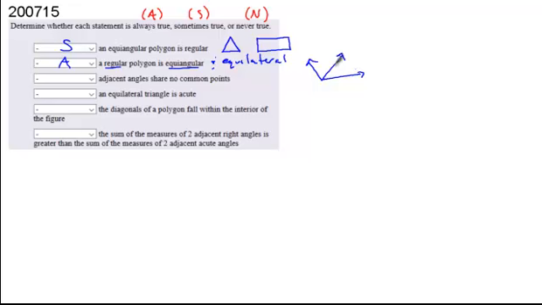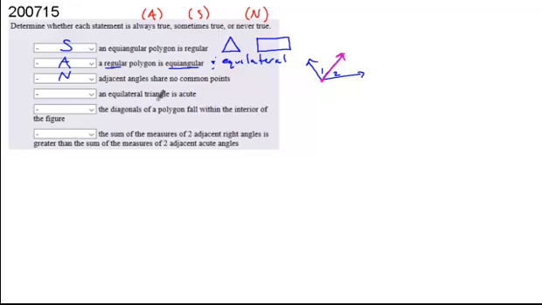What about adjacent angles share no common points? Okay, so here's adjacent angles 1 and 2. Do these have any common points? Yeah, they have this vertex and all of these shared points on that side. So the answer is, this is a tough one the way it's worded. Adjacent angles share no common points. That statement is never true.